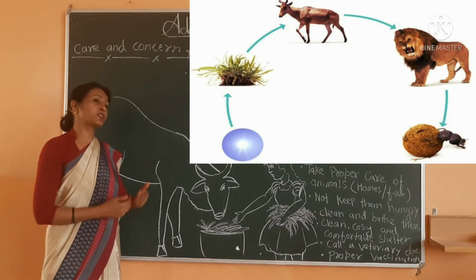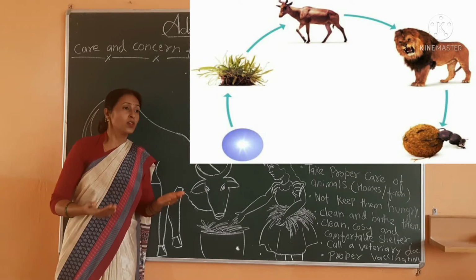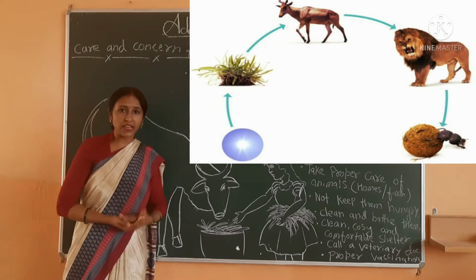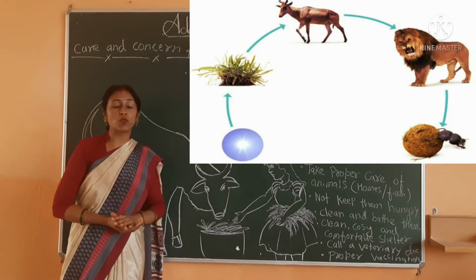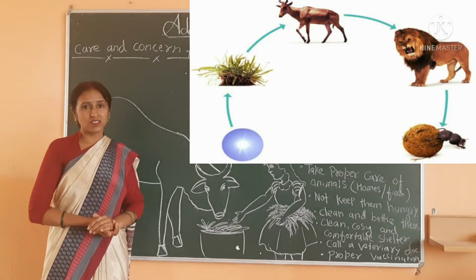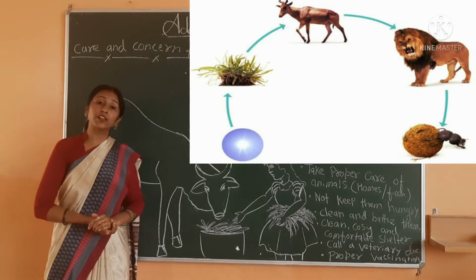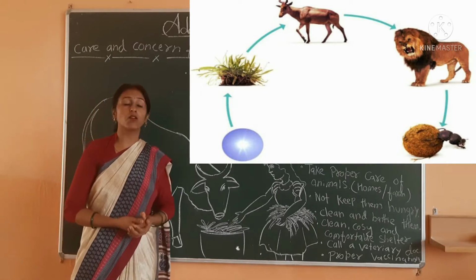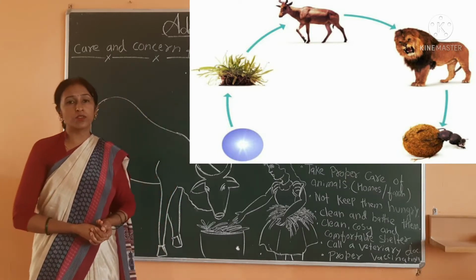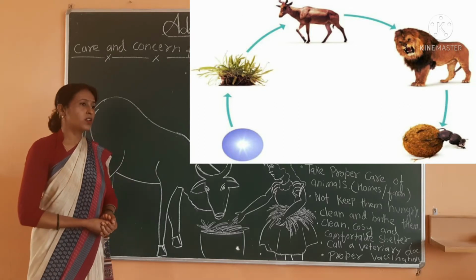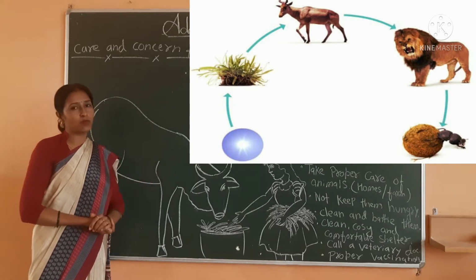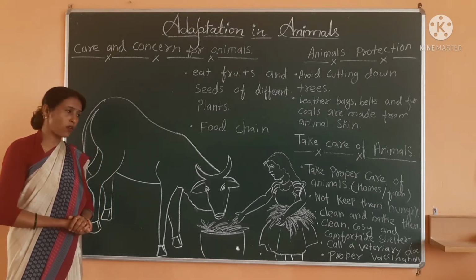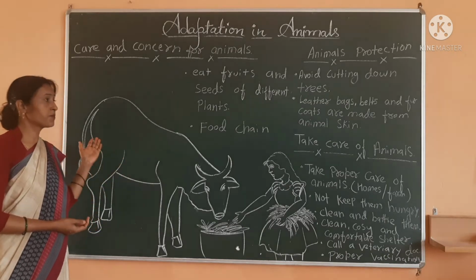And if any member of this food chain collapses or is not there, then this food chain breaks, and that particular species is going to become extinct. So the food chain is very, very important for the survival of all these living beings. So we have to maintain this food chain. In this way the animals are very important for us, and we have to be very caring about all of them. Okay.